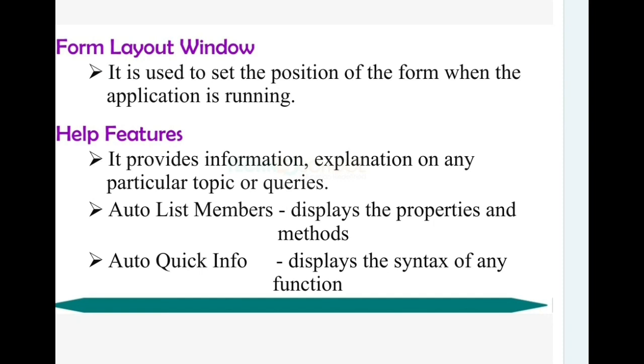The form's window size and position are changed using the Form Layout window. That's why it is called that. It is used to set the position of the form when the application is running. Once you have completed writing the program and designing your part of the Visual Basic program, you run it to get output values. In the output screen, you can set its position using the Form Layout window. This is the explanation for this line: setting the position of your form when displaying the output screen.